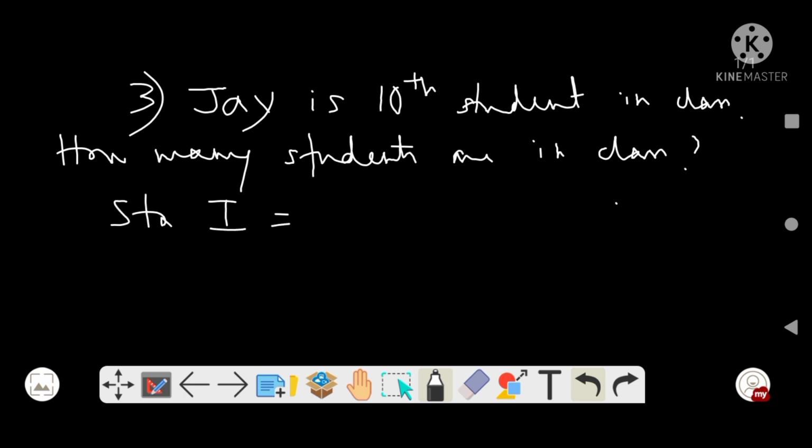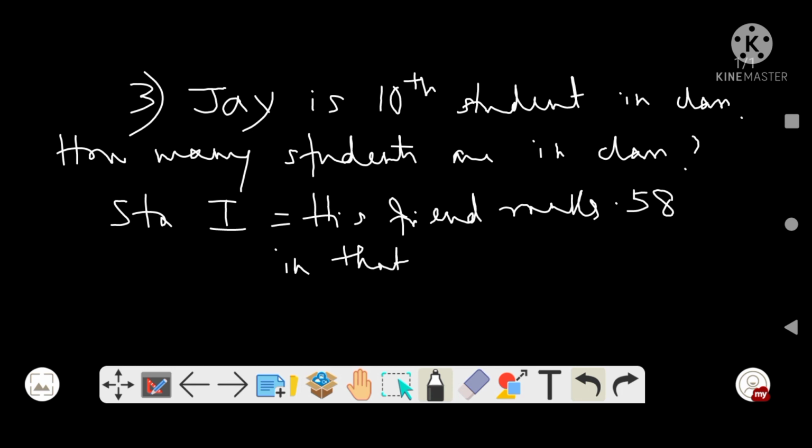Statement 1 says his friend ranks 58. In that class, which is the last rank.